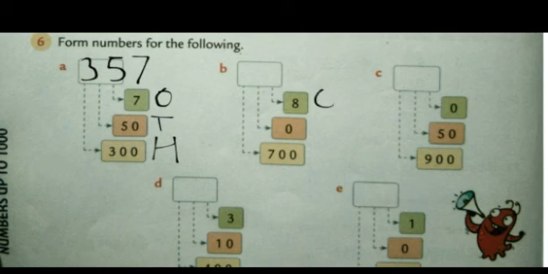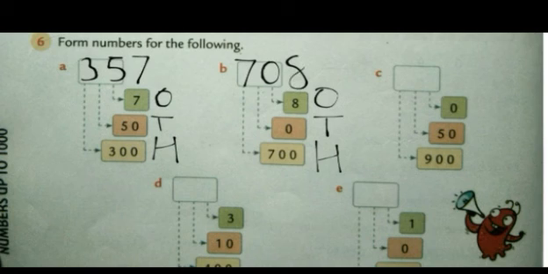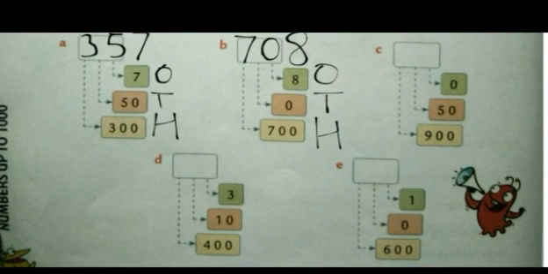Now, see the second one. Again, this is the ones, this is the tens place, and this is the 100. So, again, we will start from the 100 place. It is given 7. So, we will write 7. Now, what is given in the tens place? See carefully. 0. So, we will simply put 0 in the tens place. And what is given in the ones place? 8. So, we will write 8 here in the ones place. So, the number will become 708.